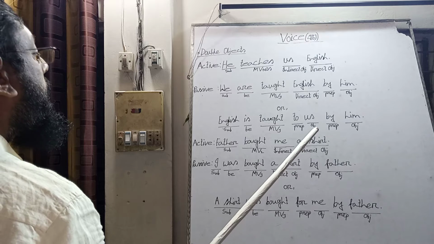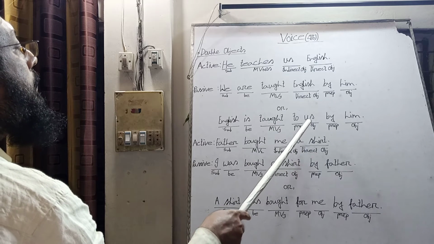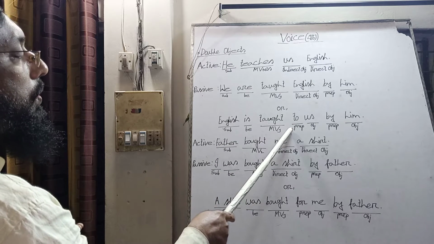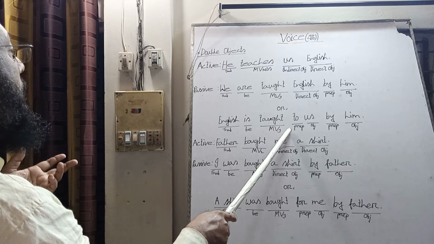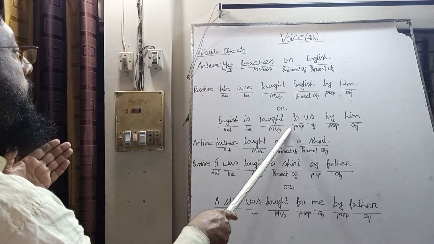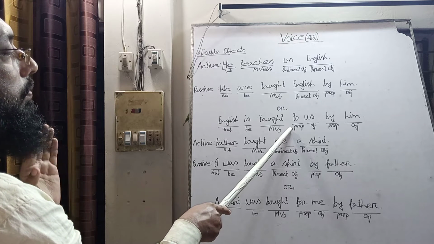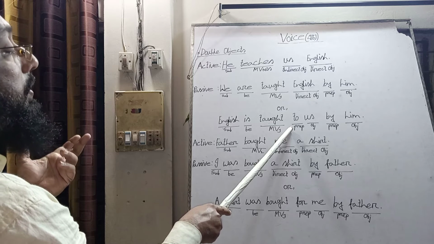But in the passive voice we use to or by. We use to for a recipient, before the recipient, and for for a beneficiary.